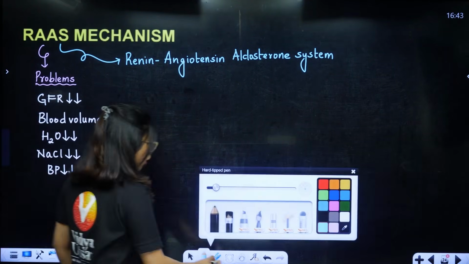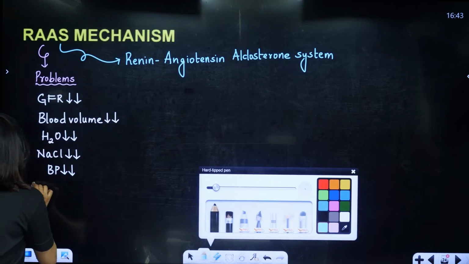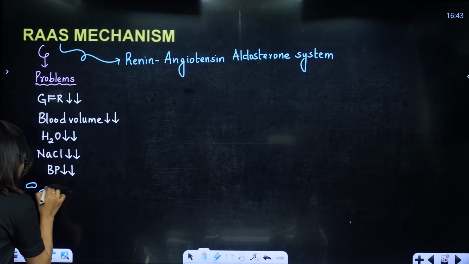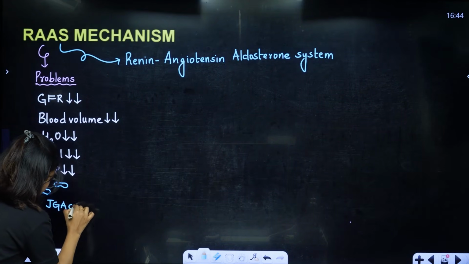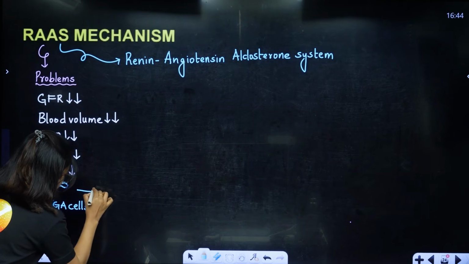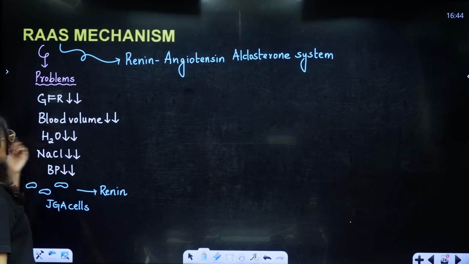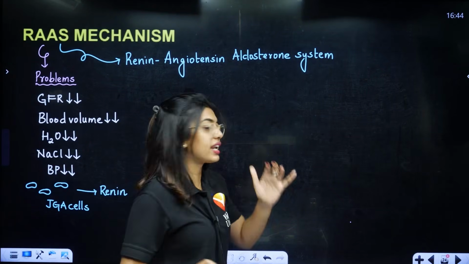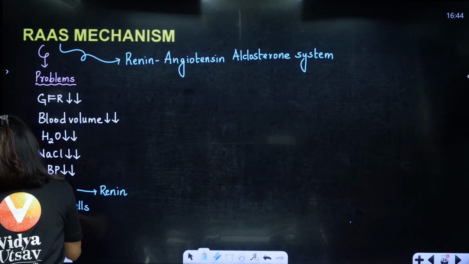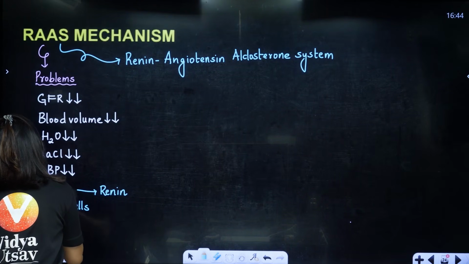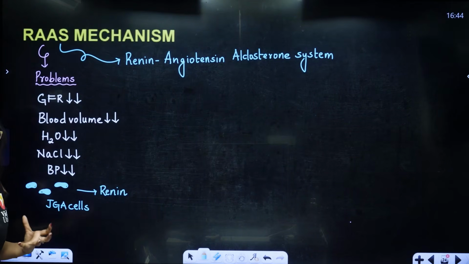Now, students, in the glomerulus, okay, I'll write here. This is the JGA cells. In the JGA cells, already renin is ready to be released. Why? Because the macula densa understood that NaCl is very less, so I have to do this renin release. So in the cells it is already activated, telling that we have to release renin. So now renin got released. Now how are we going to fix all these issues? How do we fix the issues?